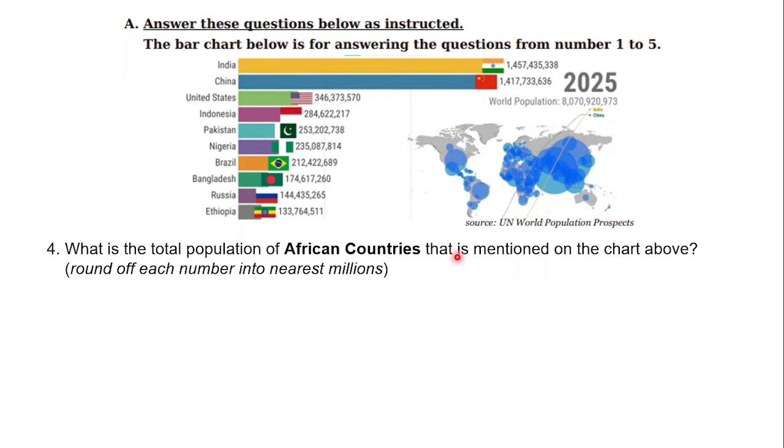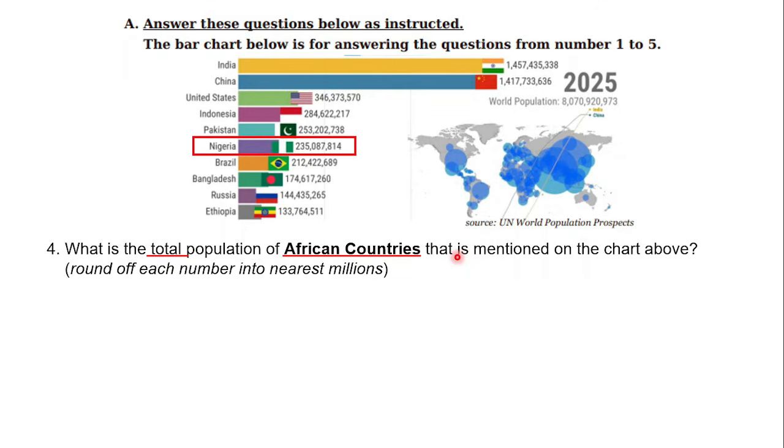Okay, let's go to number 4. What is the total population of the African countries mentioned on the chart above? Round off each number to the nearest million. So let's see, what keyword is mentioned here? Total. Maybe all of you know what operation is used for total. And now about the African countries.